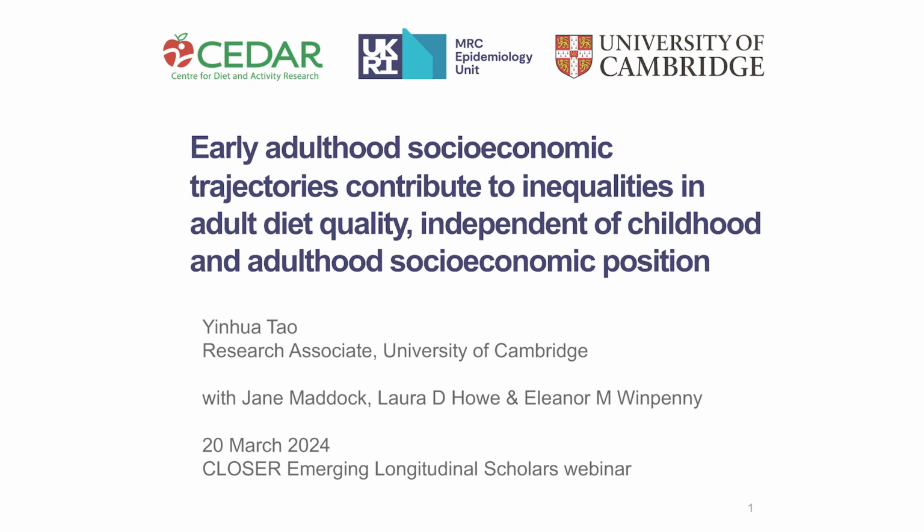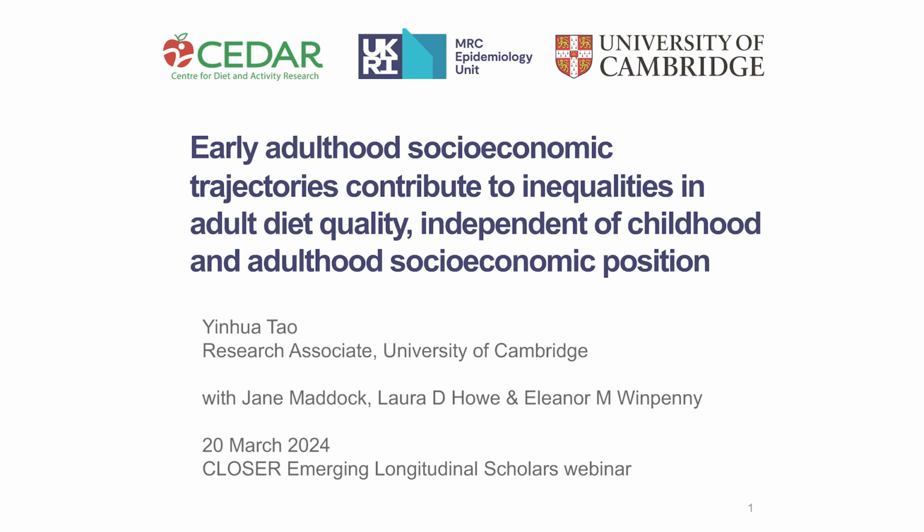And I have summarized our key research findings in the title of this slide. Early adulthood socioeconomic trajectories contributes to inequalities in adult diet quality, independent of childhood and adulthood socioeconomic position, or SEP in short.